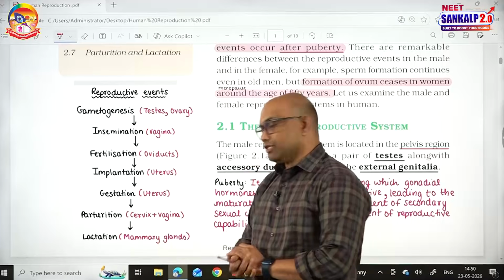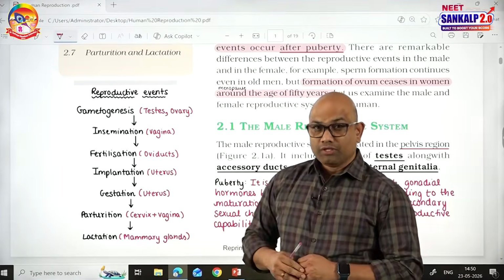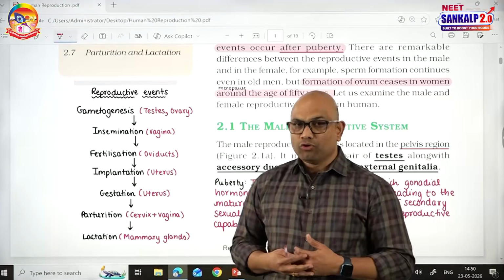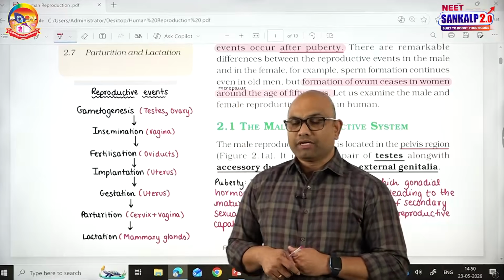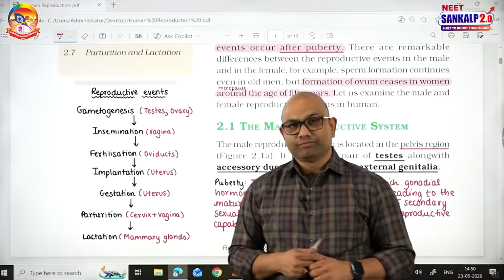Followed by fertilization. Once the semen is released into the female tract, it will go to the fallopian tube. Ova from the ovary also reach the fallopian tube. There the sperm and ovum are fused. That is said to be fertilization. The site of fertilization is the fallopian tube.